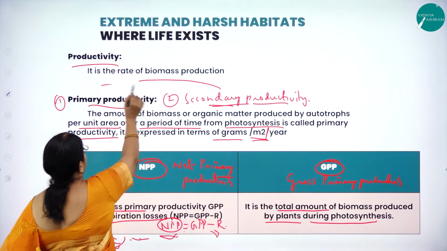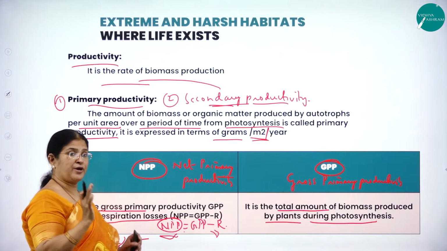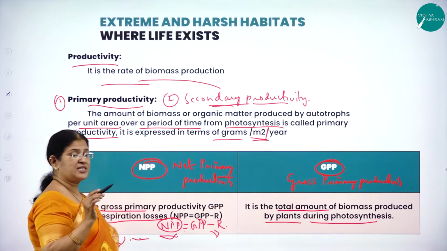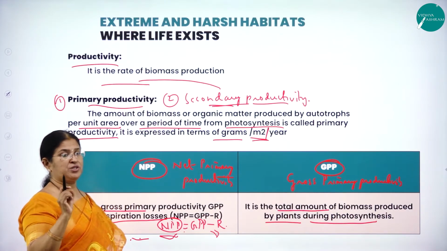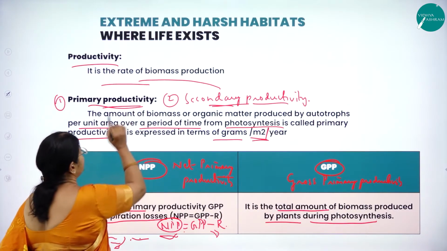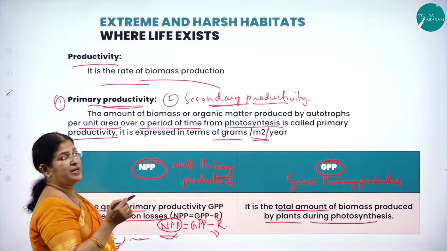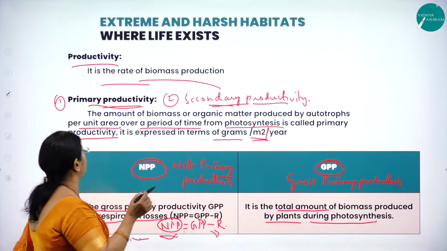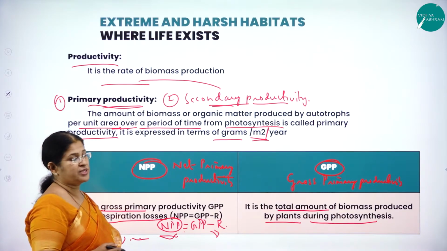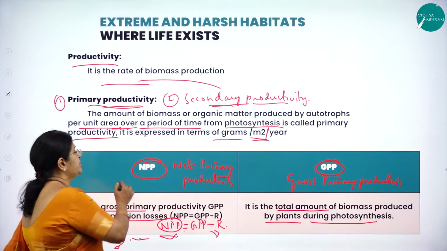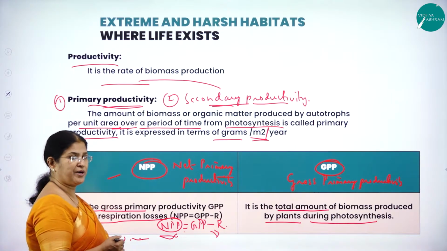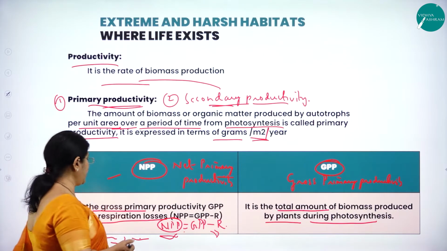So what is productivity? It is the rate of biomass production. Biomass is nothing but organic matter. So here you can classify the productivity into two types. One is called primary productivity, the other one is called secondary productivity. What is primary productivity? The amount of biomass or organic matter produced by autotrophs per unit area over a period of time from photosynthesis is called primary productivity. Based on that, we have two very important concepts. One is called net primary productivity and the other one is called gross primary productivity.